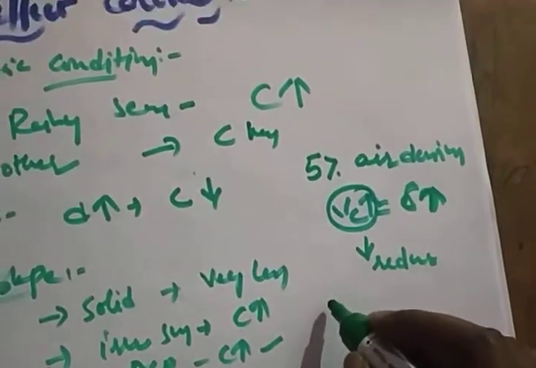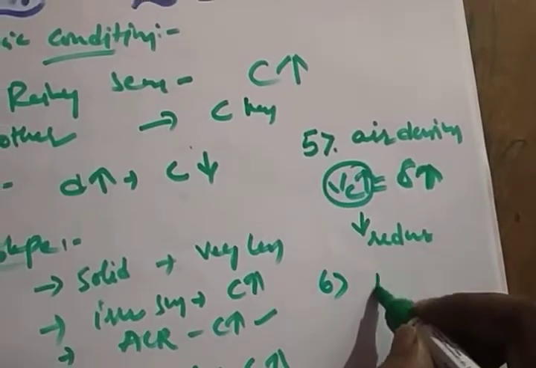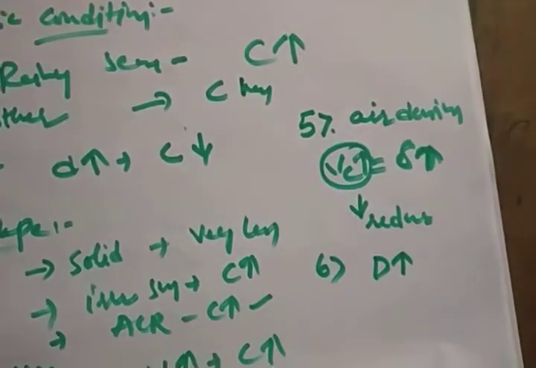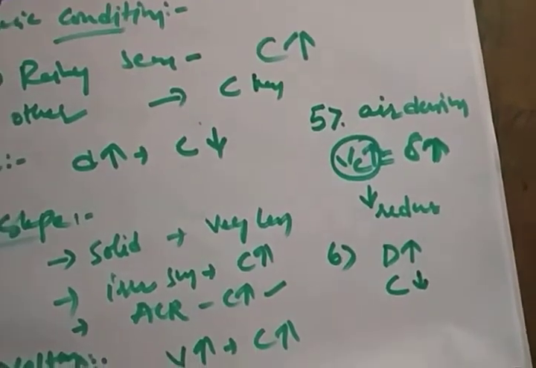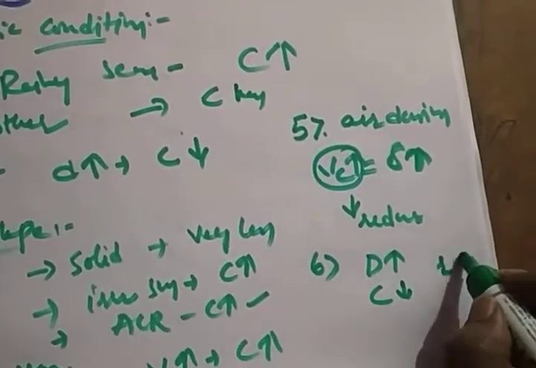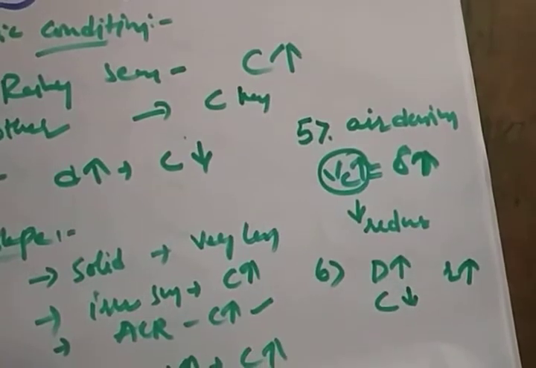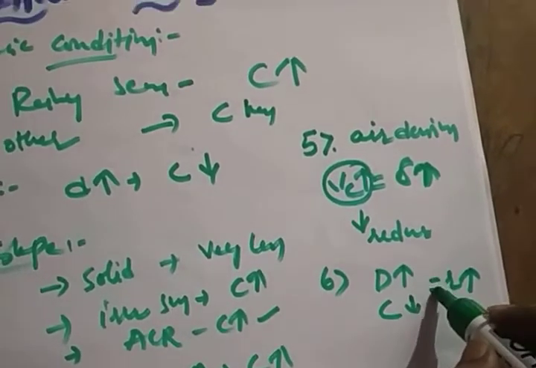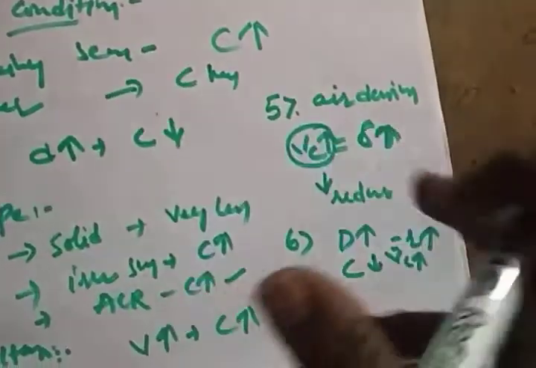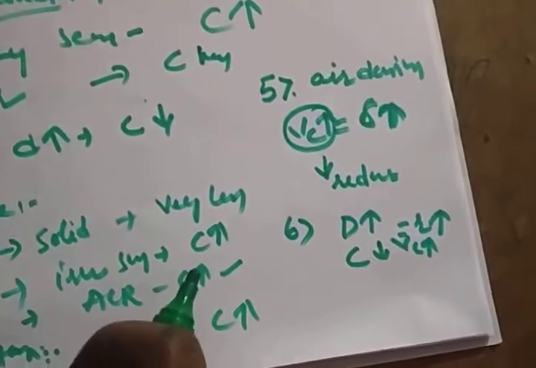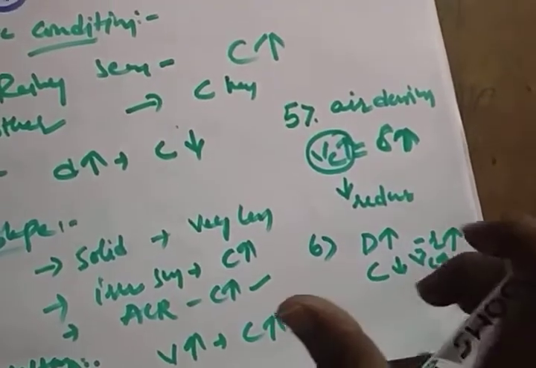After that, the diameter also. If you are increasing the diameter, definitely the corona formation also reduces. That means when the diameter increases, whatever the Vc is also increases. That means heavy voltage is required to form the corona. So what happened? It will take time to form the corona. So that means you are reducing your corona.